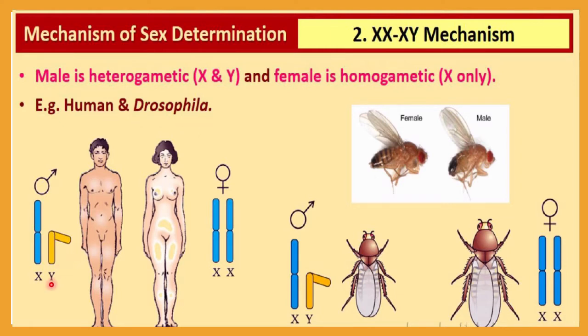So here you can see the chromosomes of a human, X and Y chromosome. Male chromosomes are X and Y, and that is the sex chromosome. And in case of a female, XX chromosome will be present. And in case of Drosophila also a similar case is there. So here also XY in case of a male and XX in case of a female. So here male is heterogametic, that means it possesses X and Y, and female is homogametic, that means all females will have X only. An example you should remember, human and Drosophila.